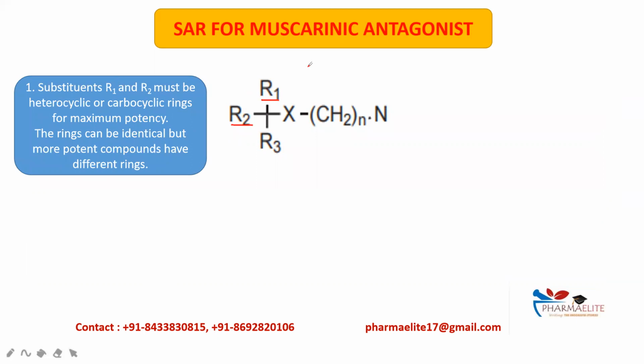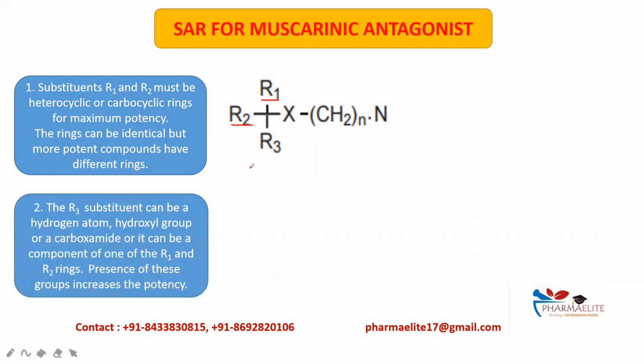If R1 has a furan ring and R2 has a furan ring, it produces a potent compound, but more potency is obtained when these rings are different, such as if R1 is a thiophene ring and R2 is a furan ring. Next point, the R3 substituent can be a hydrogen atom, a hydroxyl group, or a carboxamide, or it can be a component of one of the R1 and R2 rings. This simply means R3 can be a hydrogen atom, an OH group, a carboxamide group, or it can contain any of the rings present in the R1 and R2 substitution.